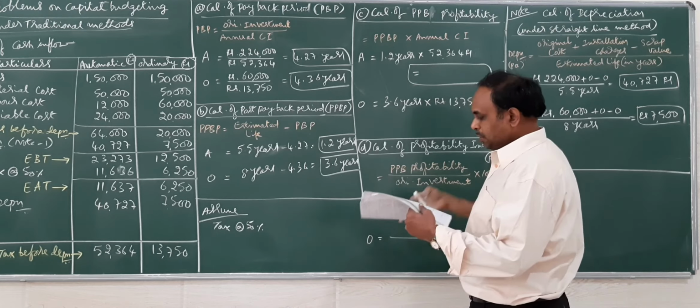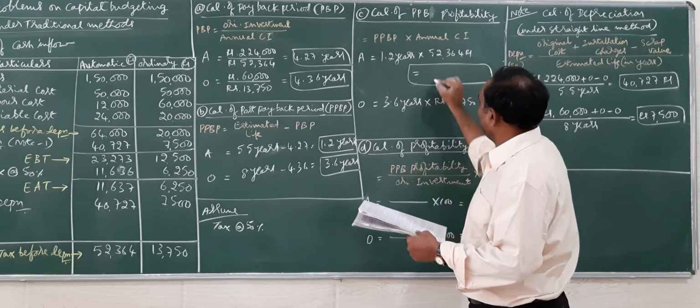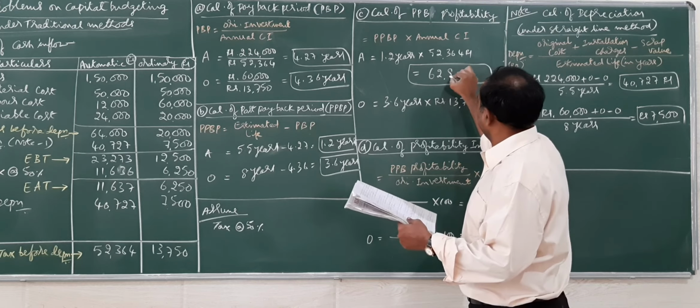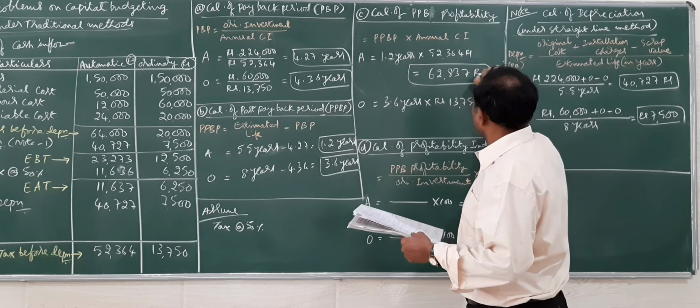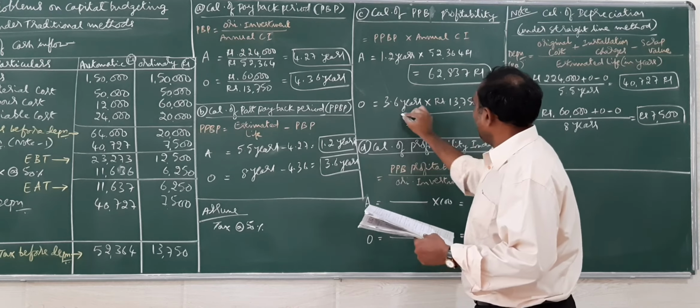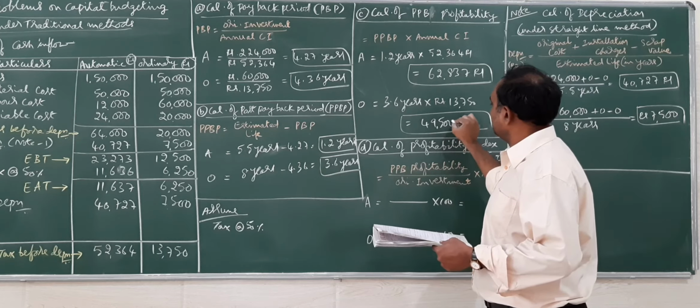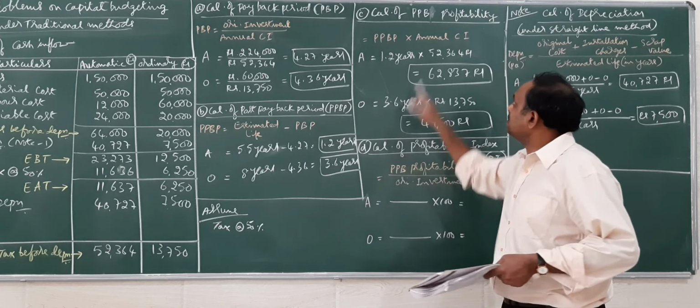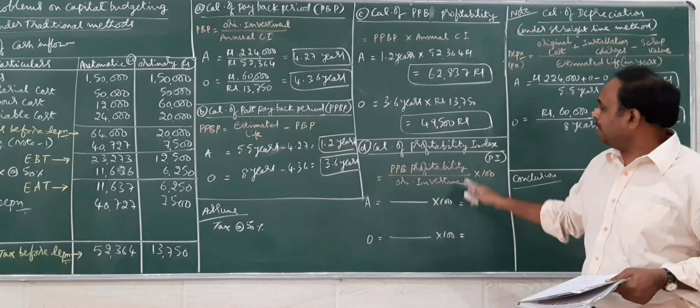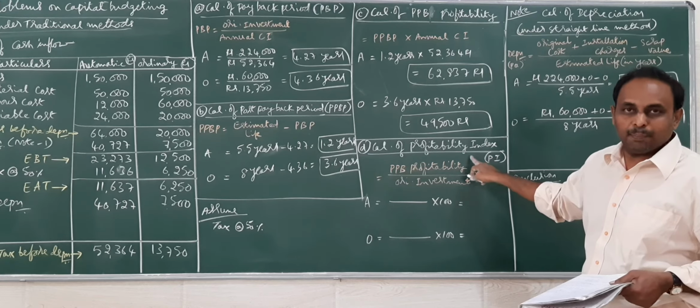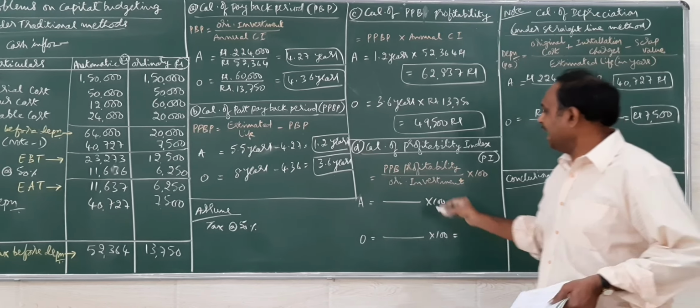So for the automatic machine, we are going to get a profit of 62,837 rupees in all, and for the ordinary machinery, we are going to get 49,500 rupees. But the last one will tell in percentage, that is the profitability index.